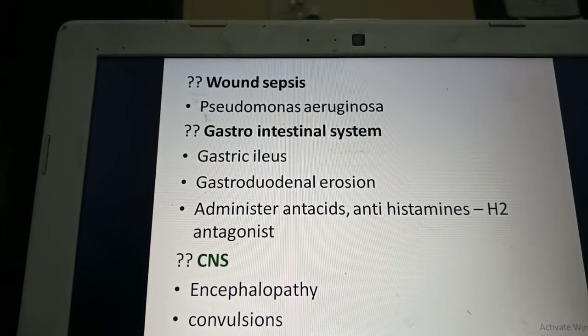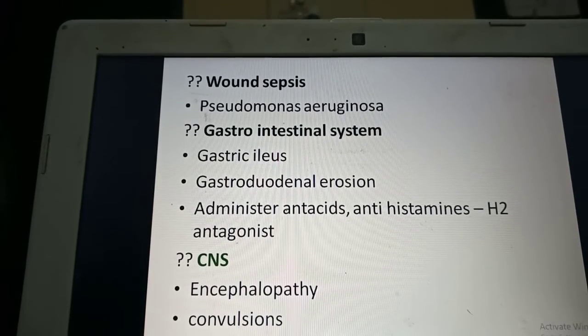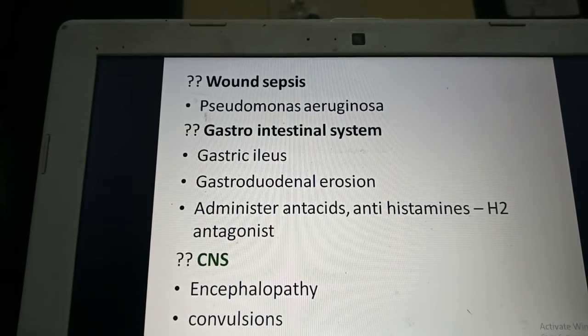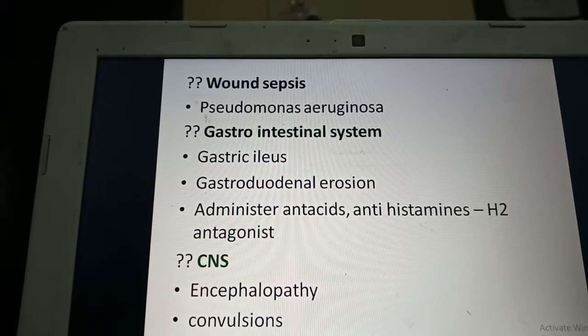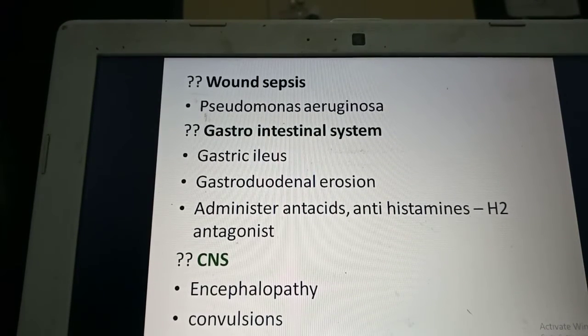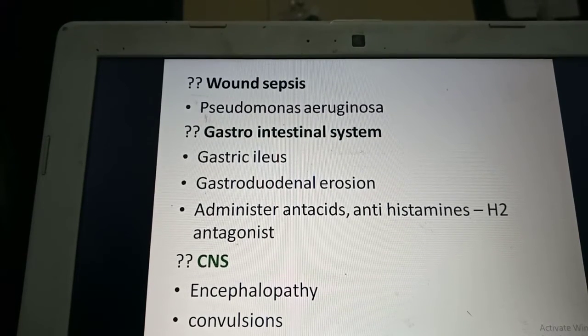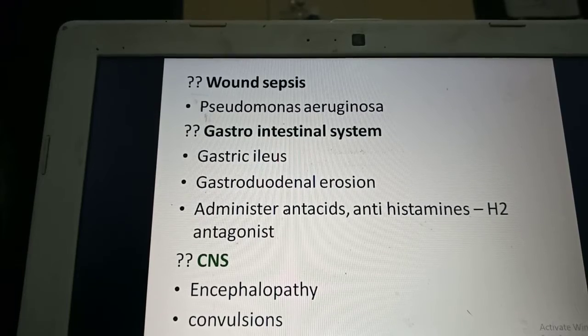In the gastrointestinal system, as I already told, because they are put on NPO, they can have decreased peristaltic movement, which leads to gastric ileus. Gastroduodenal erosion: they can have curling ulcer which can erode the gastrointestinal wall. Then the CNS: they can develop convulsions because of hypoxia leading to encephalopathy.